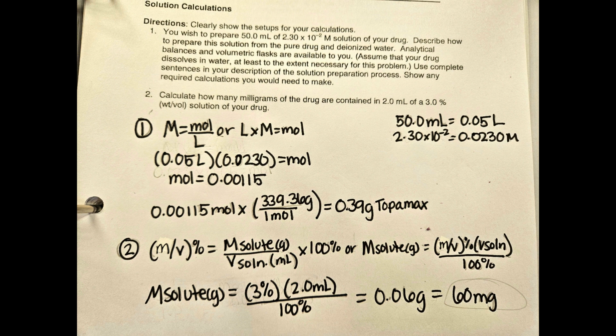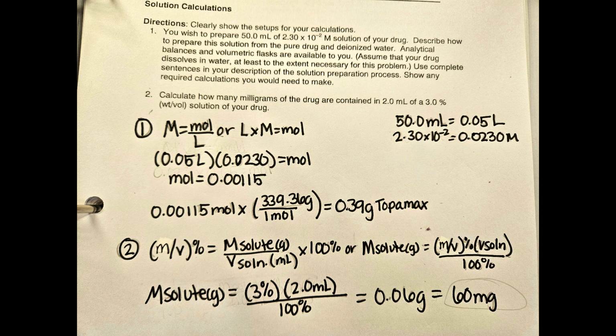Finally, we are asked to prepare solution calculations, and in our first question, we have to prepare 50 milliliters of a 2.30 times 10 to the negative second molarity solution of our drug, and we're asked to prepare this solution from the pure drug and deionized water. So in order to do that, we need to find out how many grams or moles of the drug that we have. So first we have to find a